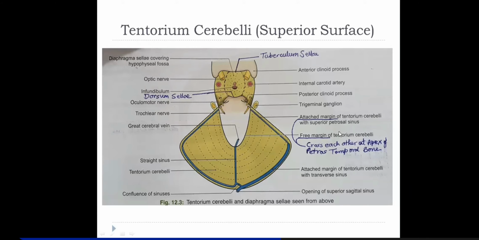So the free margin and attached margin cross here. When they cross, they leave a triangular space at the apex of the petrous temporal bone. This triangular space is the roof of the cavernous sinus posteriorly, and it allows the passage of two cranial nerves, the third and fourth cranial nerves.